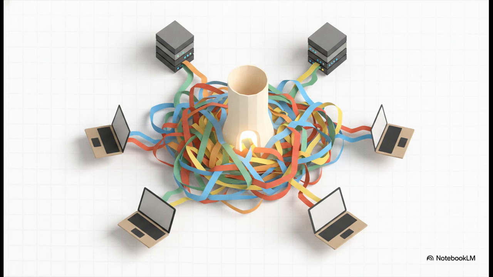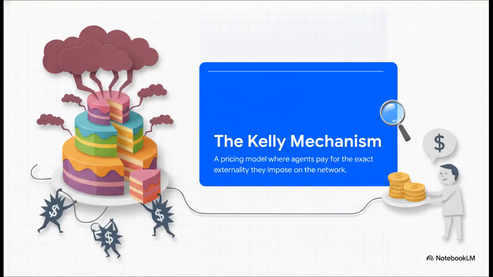We're shifting our focus now from distributing electricity to distributing internet bandwidth. In communication networks, the resource we're all fighting over is bandwidth, and the agents are the routers, servers, and devices constantly requesting data. So, in this domain, the cake is network capacity. And if left unchecked, selfish nodes will absolutely hog the system and cause massive congestion. Enter the Kelly mechanism. It's a scalar parameterized pricing model that ensures incredibly efficient bandwidth allocation. And the best part? It requires bare minimum communication.